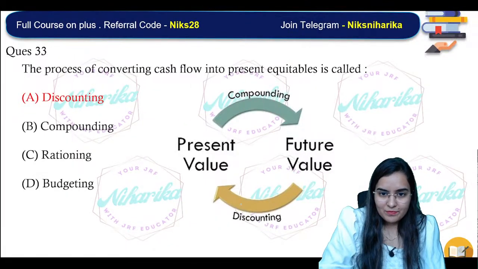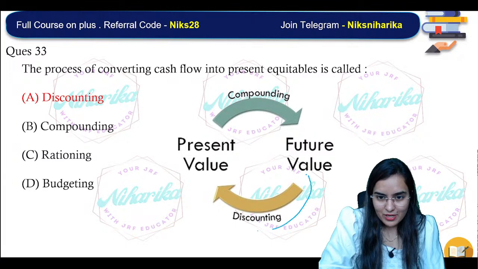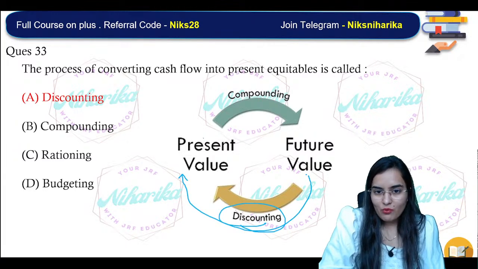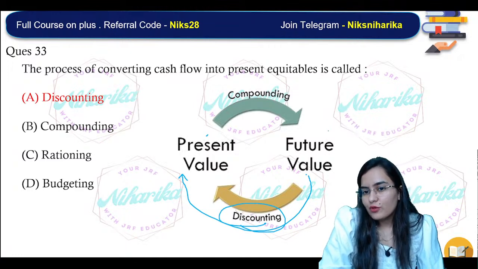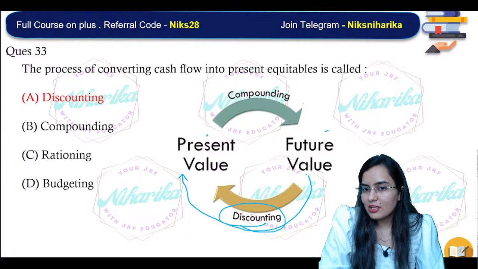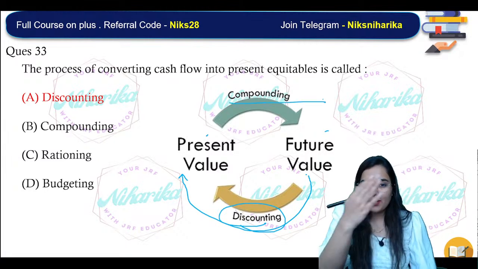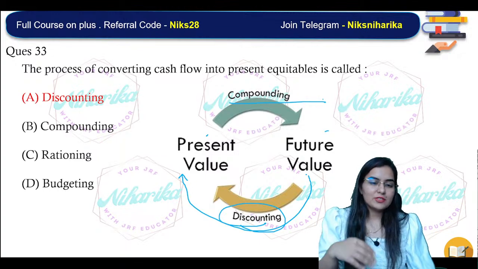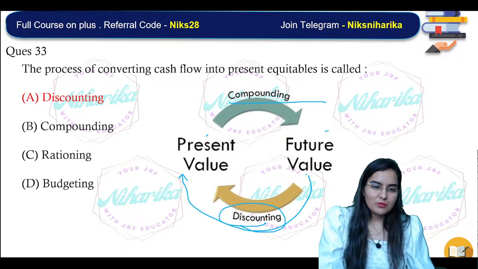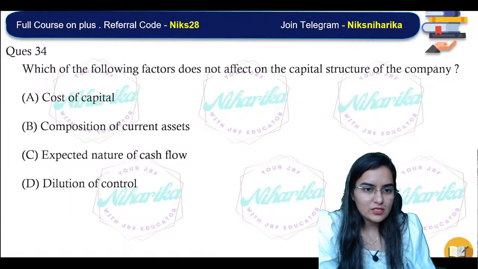See, when we want to reach from future value to the present value, that is known as discounting. When we want to see what the present value will be worth in the future, that is known as compounding. Future में compounding, आज में discounting. Okay, rationing, budgeting, it has nothing to do with the statements.